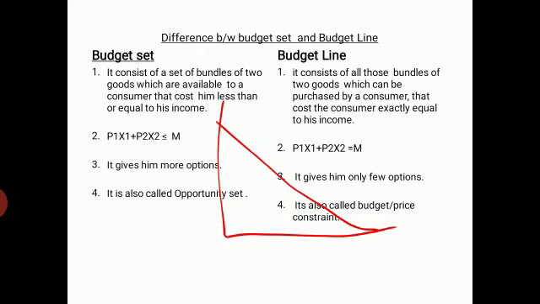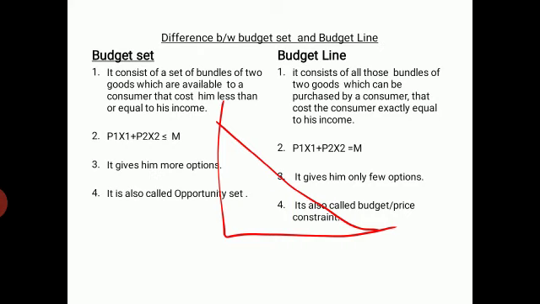Then the third point of distinction is it gives him more options. We have studied in the previous classes, taking the example of 5 rupees each costing 2 bundles and income was 20. So it gives him more options, that is 15 options. Then budget line gives him only few options because it includes only those bundles which are exactly equal to the income.